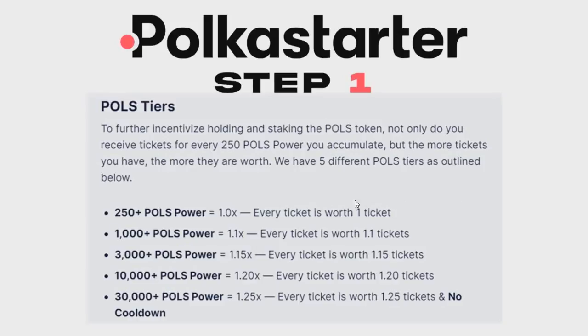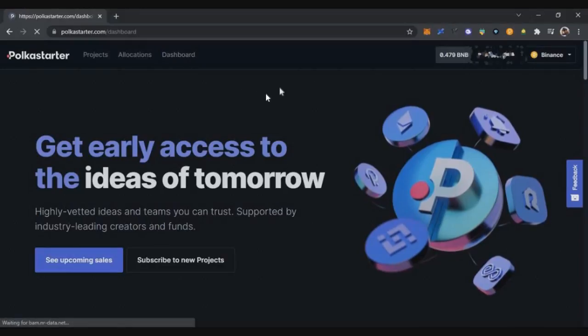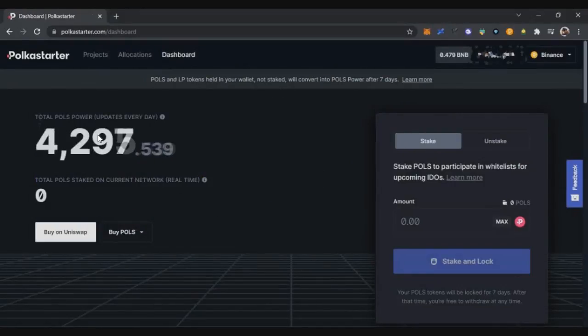Now I'll show the dashboard, how you can check your Polls power and where you can stake them. All you need to do is go to the Polkastarter website, connect your wallet and head over to the dashboard option. In the dashboard on the left side, you can see your Polls power. Here you can see I have some 4300 Polls power in my wallet, which means I'm holding those tokens for 7 days. On the right side, you have the staking page.